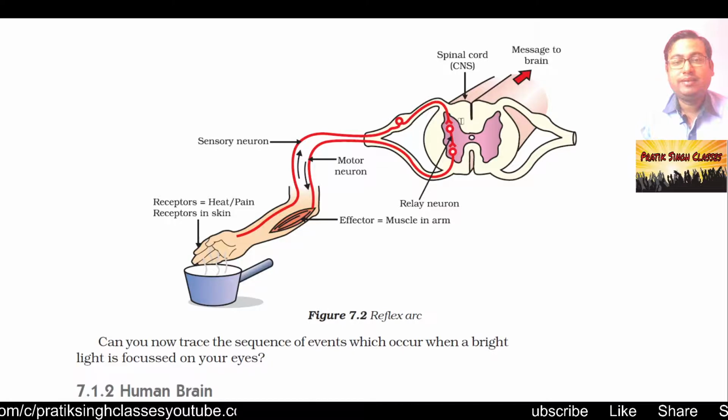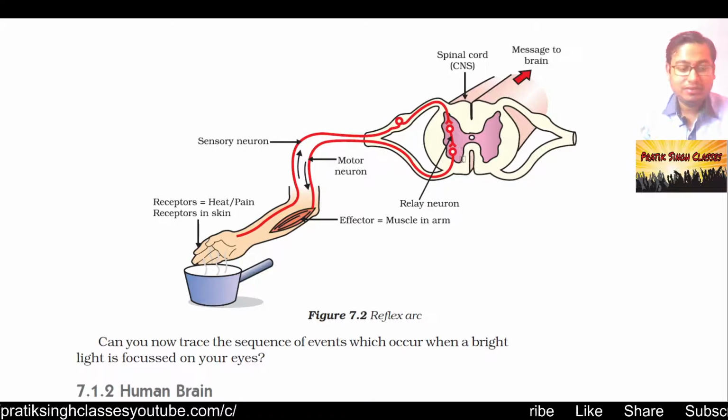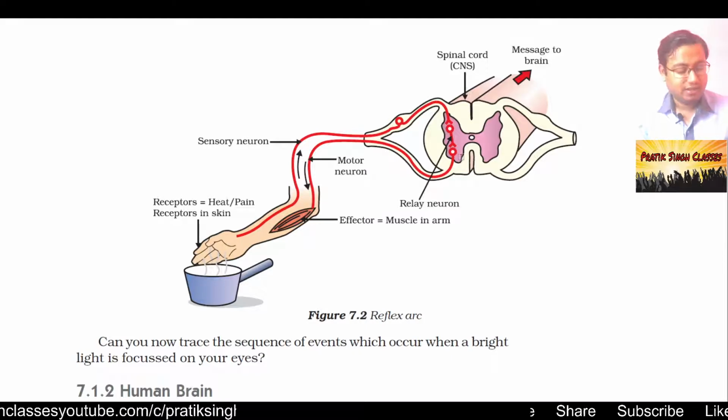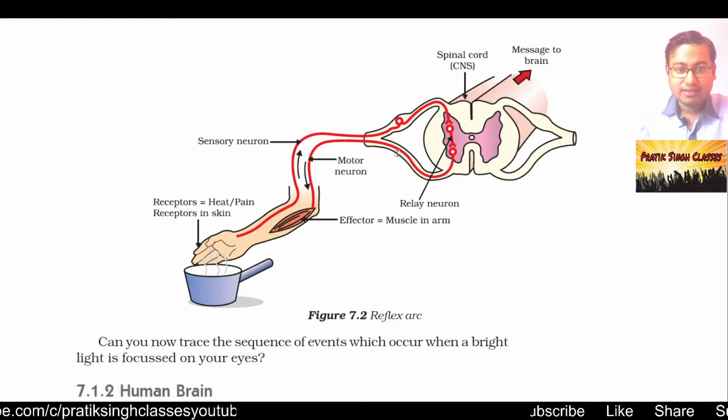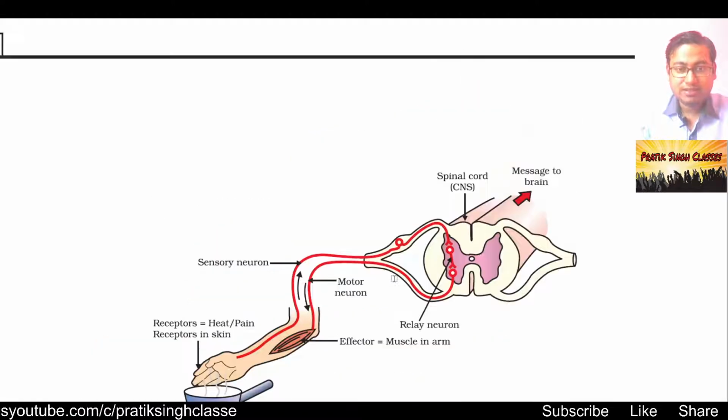Then the brain gives some directions, or sometimes the spinal cord itself takes the action, does the calculations, and then it comes as a motor neuron, and then it gives an impulse or direction to the muscle to move away from there. So this is called a reflex arc.